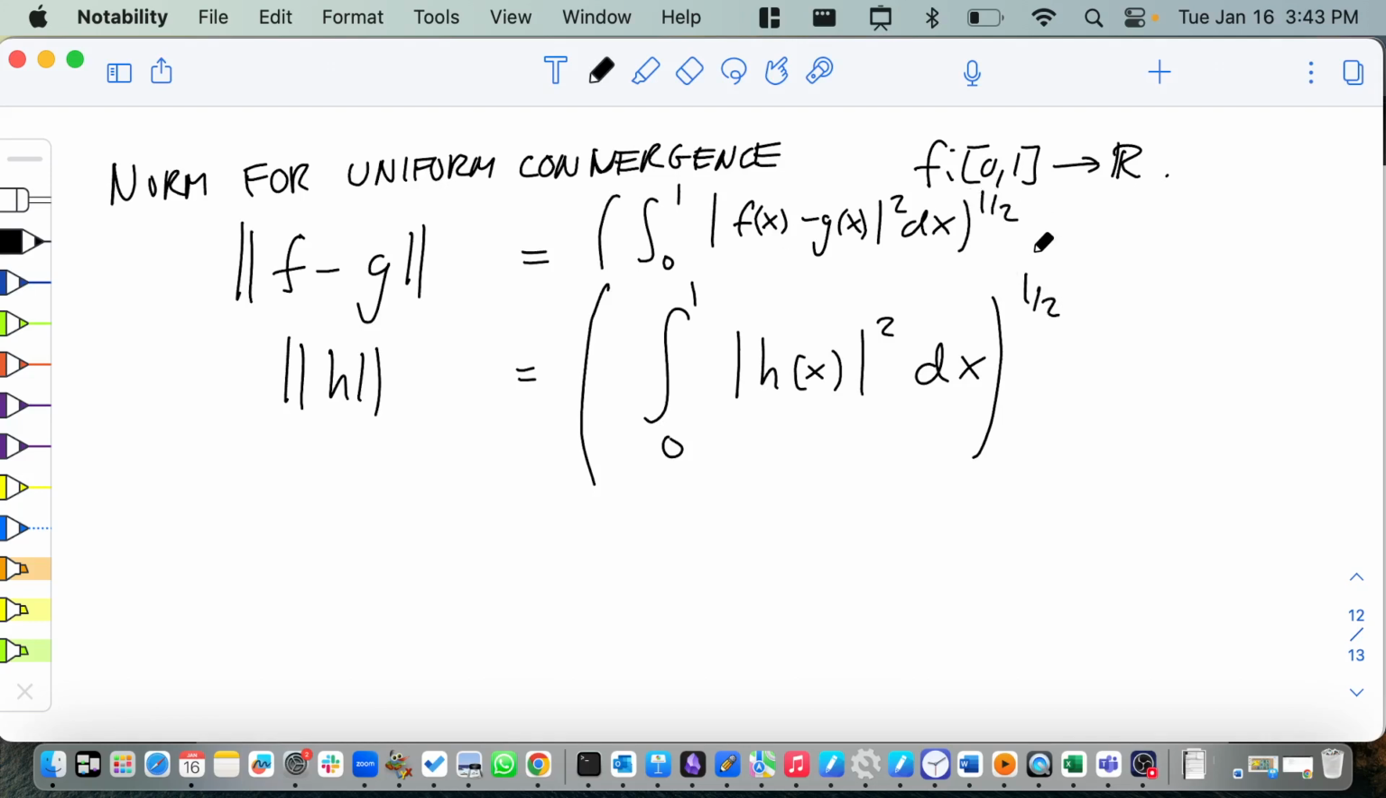But this one is not for uniform convergence. This is called the 2 norm, and this is actually called the L2 norm. That's going to be a big player in the rest of the course. But the L2 norm does not tell you about uniform convergence.